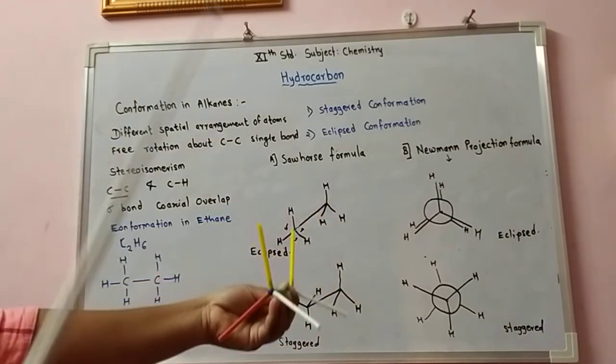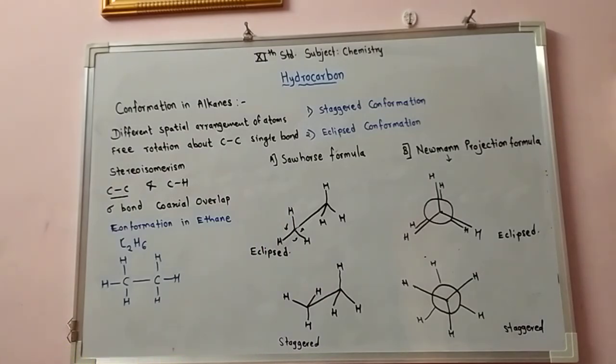So the hydrogens are close to each other. That way we can represent the ethane molecule in the Sawhorse formula and the Newman projection formula. So we have just seen the staggered conformation and the eclipsed conformation. These are the 2 extreme conformations of the ethane molecule.